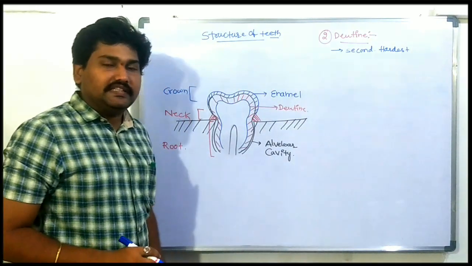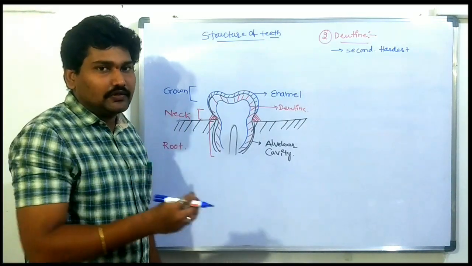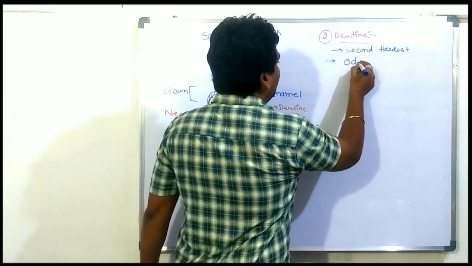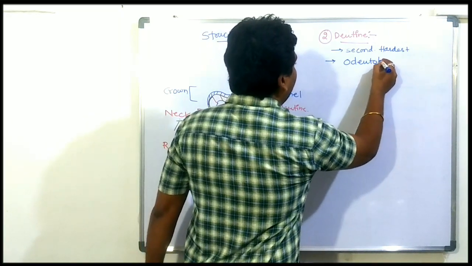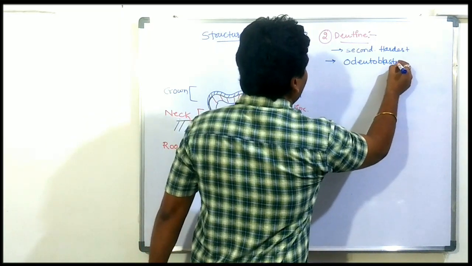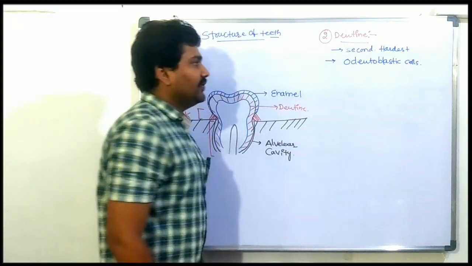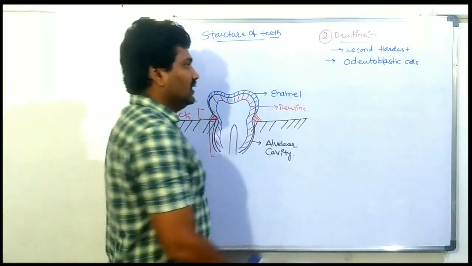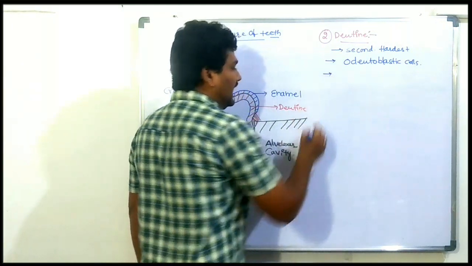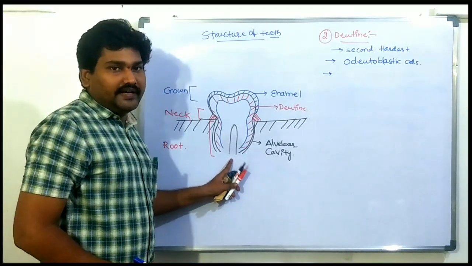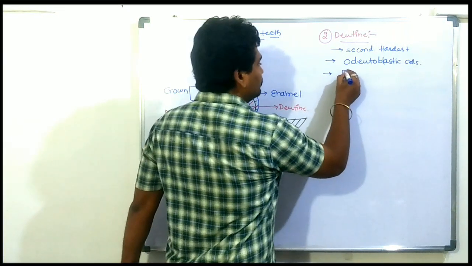It is secreted by odontoblastic cells. Dentine is secreted by odontoblastic cells. These odontoblastic cells are located in the root region.